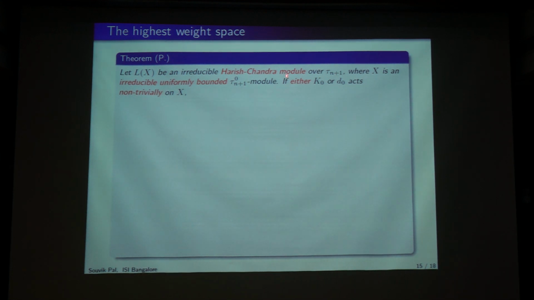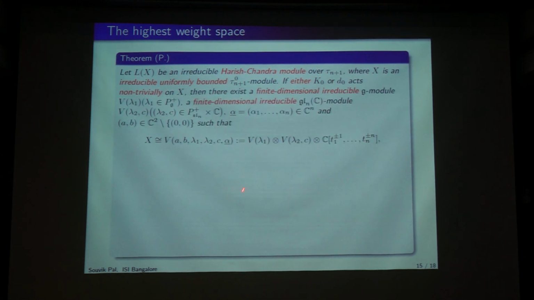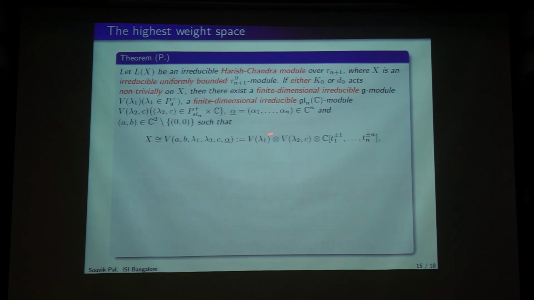Let Lx be an irreducible module. As I said, K naught and D naught both act by scalars since they lie in the center of this. If either one of them acts non-trivially, then X is isomorphic to this. This is the g module, and this is the GLN plus 1 module.